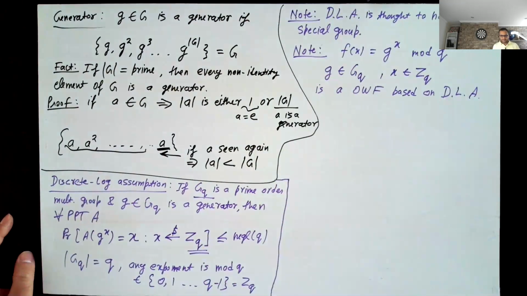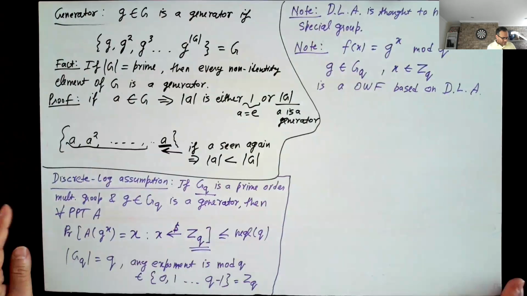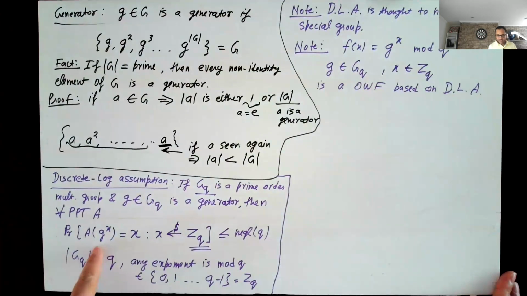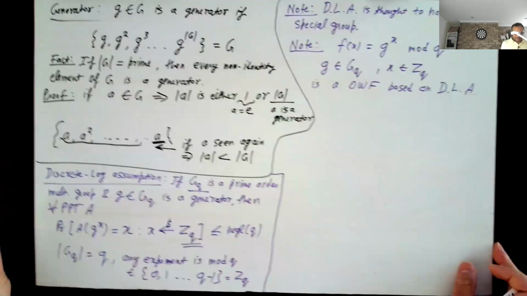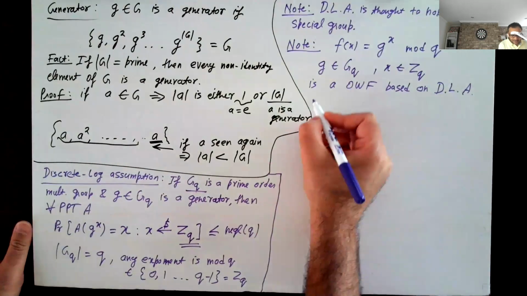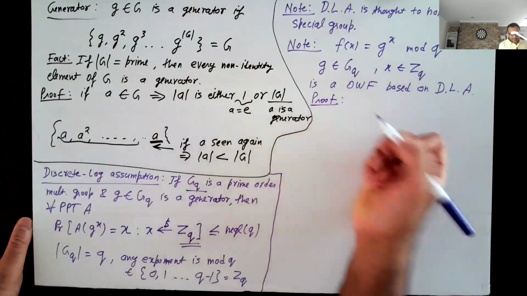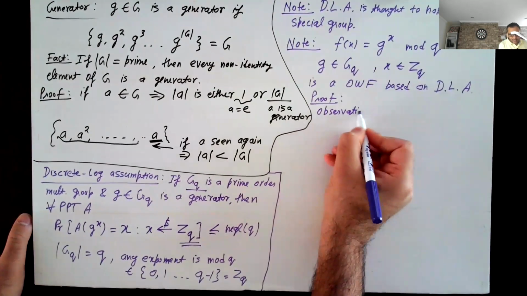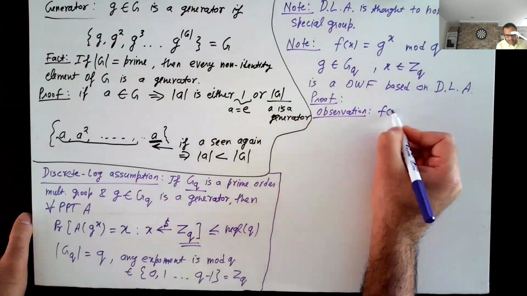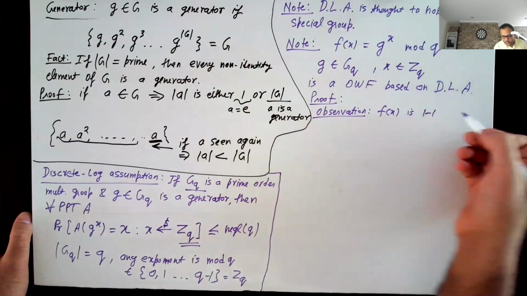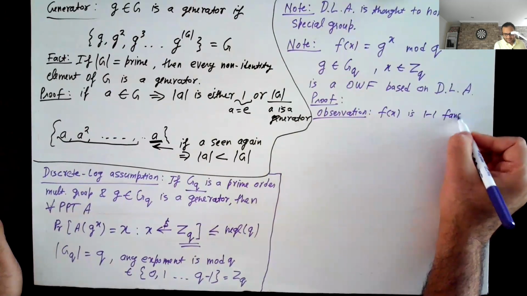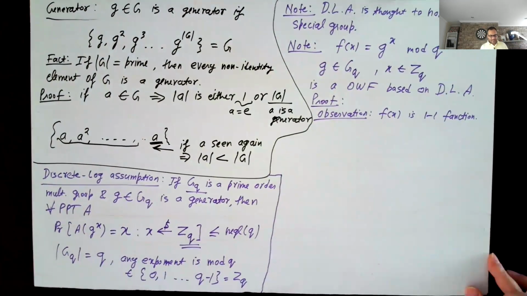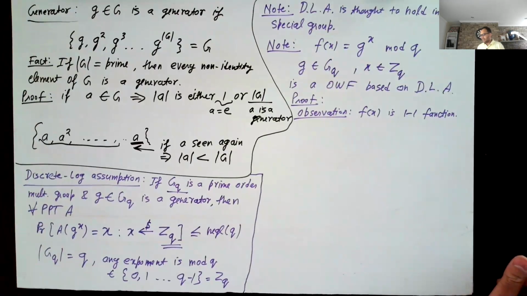So this directly follows. Actually, maybe this doesn't directly follow, because here I'm asking for the exact same x. So this in some sense requires a small proof. The observation here is that f of x is a one-to-one function. Okay, and then we'll be done. Now, why is f of x a one-to-one function? Any thoughts on that?